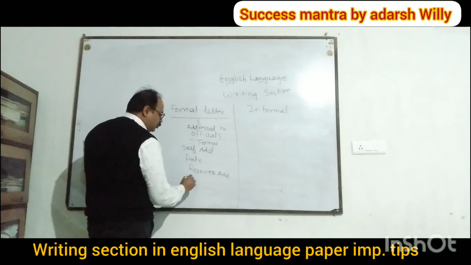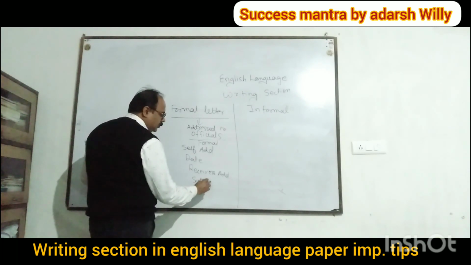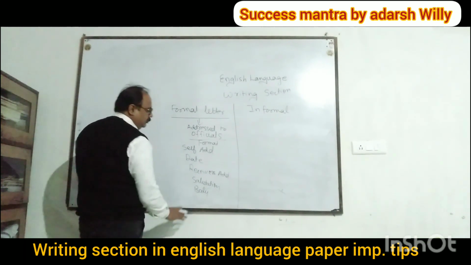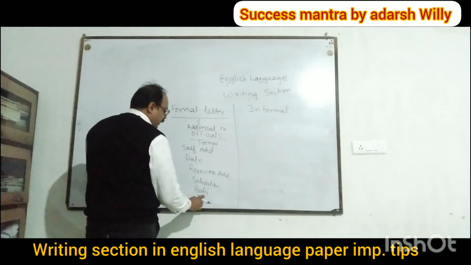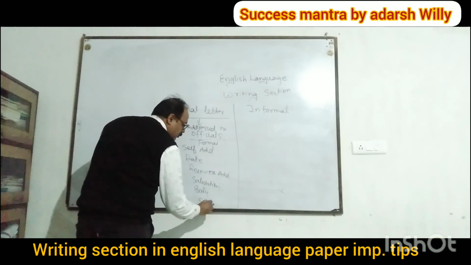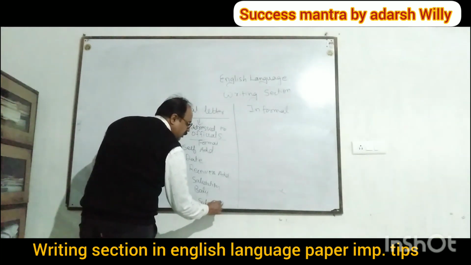Then you write the salutation, then the body of the letter, and then you write the conclusion, and then you write the subscription over here.